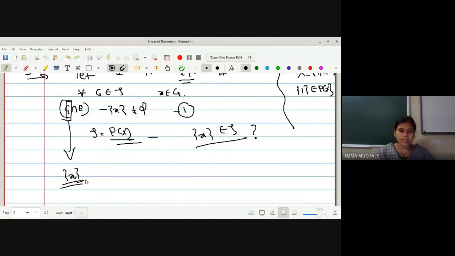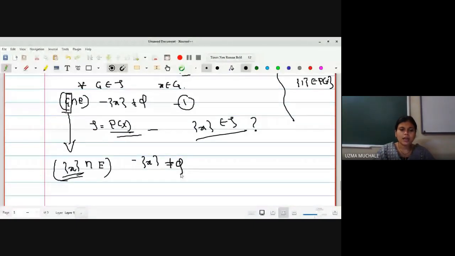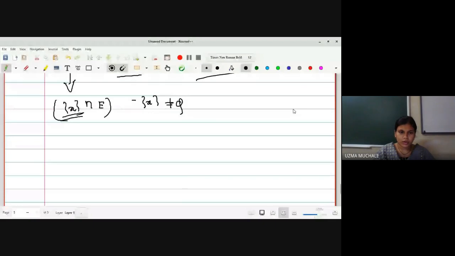What do you mean by discrete topological space? Tau is equal to power set of X. Intersection with E minus singleton X. Okay, we have to check what is the result now. What is our assumption initially? Singleton X is a limit point, so this should not be equal to empty set.